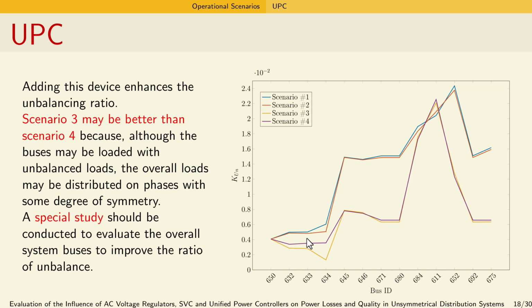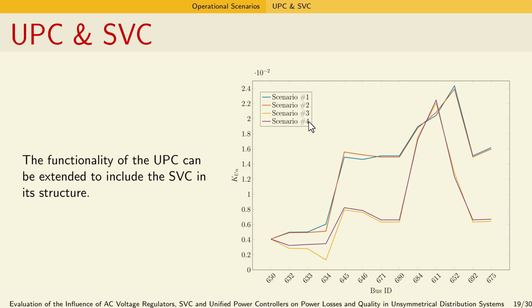This special study is triggered because of the fact that scenario number 3 is better than scenario number 4, while scenario number 3 used one device and scenario number 4 uses two devices. So we should conduct a special study upon that. As mentioned, UPC has two modes. The first mode is compensating the negative and positive, and the second mode is compensating negative and zero, and then compensating a part of the positive component, which we declared as UPC mode 2.